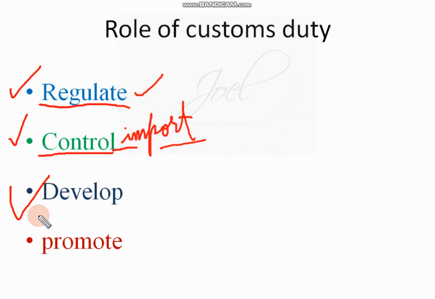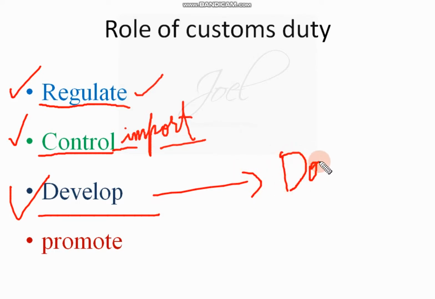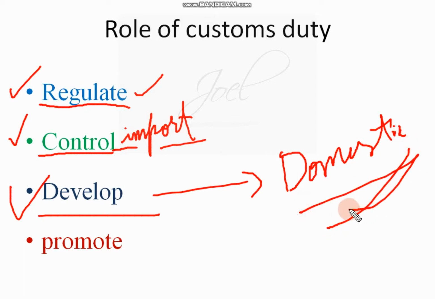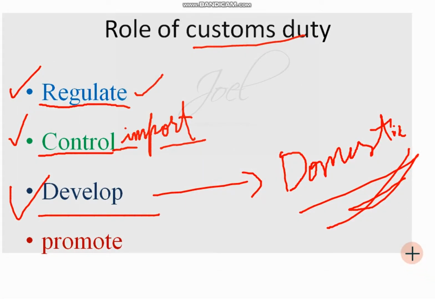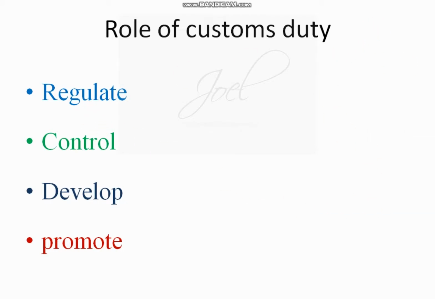Next one, to develop. Develop whom? Especially the domestic industry. So the domestic companies available in India are to be protected by the government, and that work is done by levying the customs duty. When customs duty is levied, tax will be levied on the product, and automatically the product will become costlier. When the product becomes costlier, people will not purchase it. As a result of that, local products are encouraged.